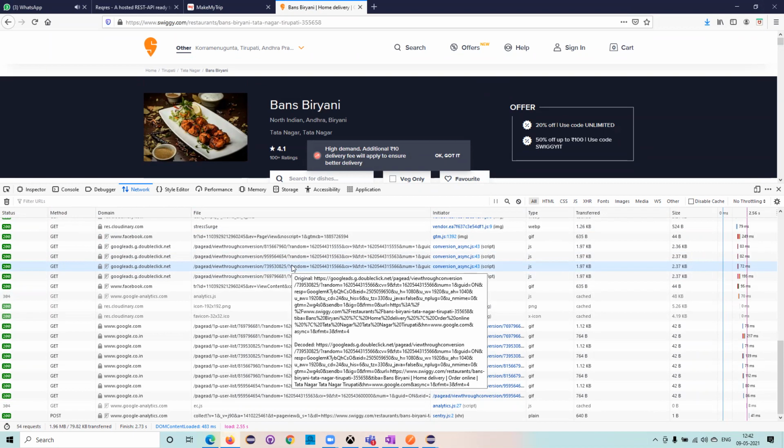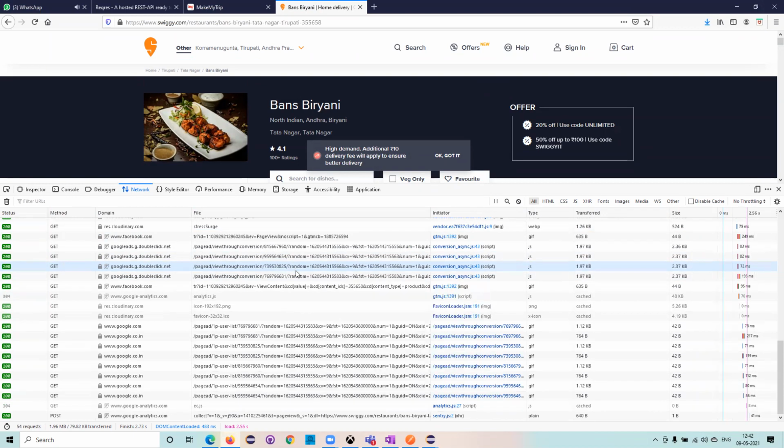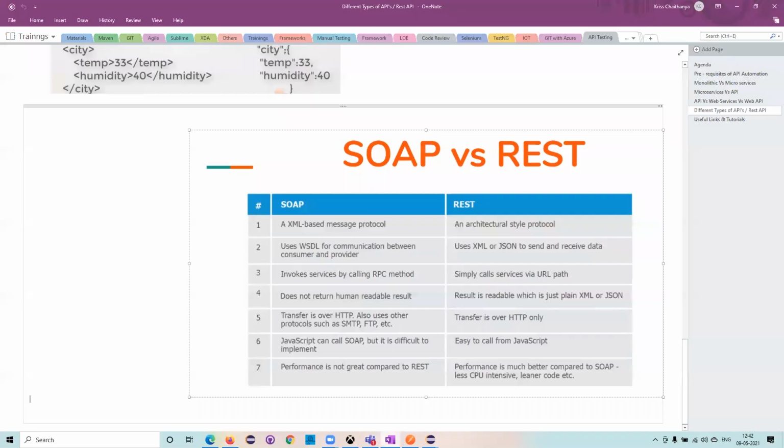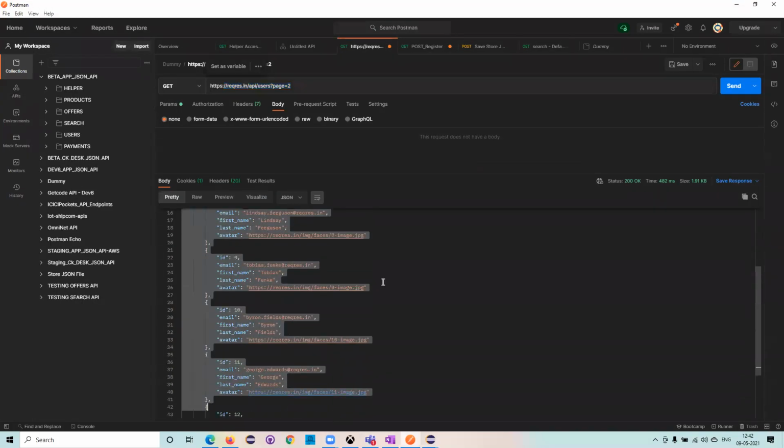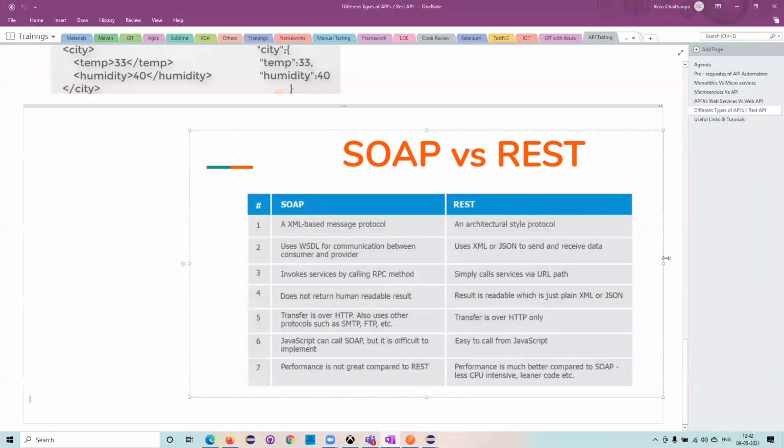What is the purpose of that particular API endpoint, what it will be doing over here. So that's another difference between SOAP and REST. Next, SOAP does not return a human readable result. We have already discussed this: the result which it was giving us is not in a human readable format. Whereas the results from the REST APIs, which we have been seeing in Postman, are very easy to read and understand. Even a layman can easily understand this.